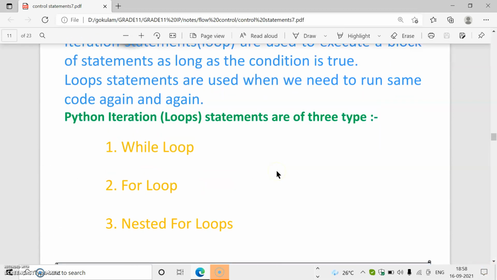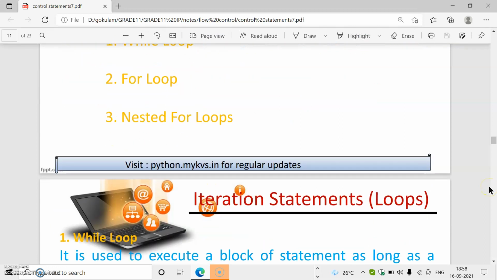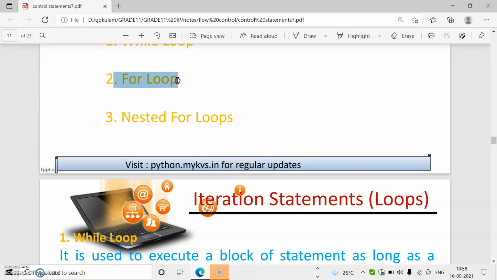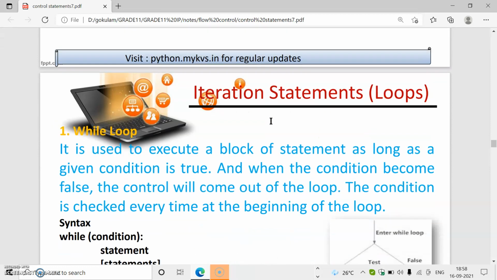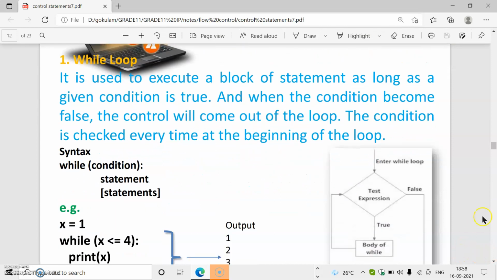There are mainly two types of iteration statements used in Python. They are while loop and for loop. In your CBSE syllabus, the for loop is needed for us, but we have to know about the while loop. So for that purpose, we are going to discuss the while loop first.